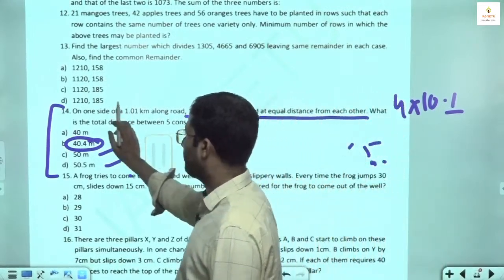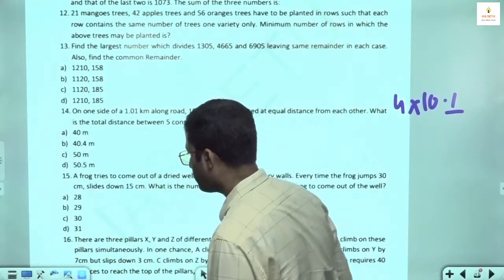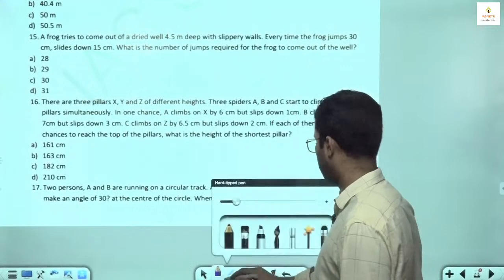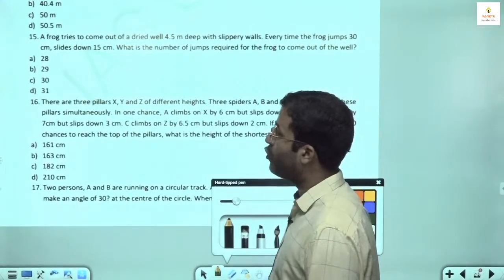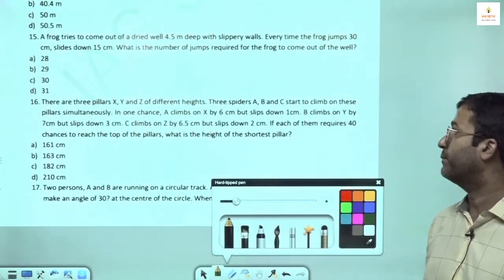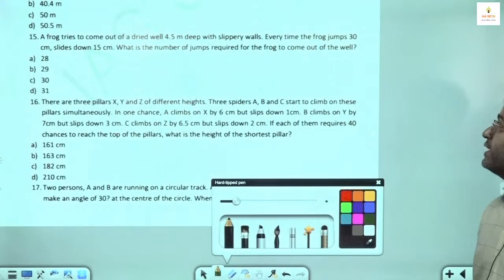Next is question number 15. A frog tries to come out of a dried well of 4.5 meter deep with slippery wall. Every time the frog jumps 30 centimeter and slides down 15 centimeter.